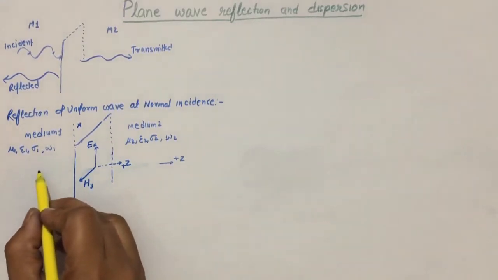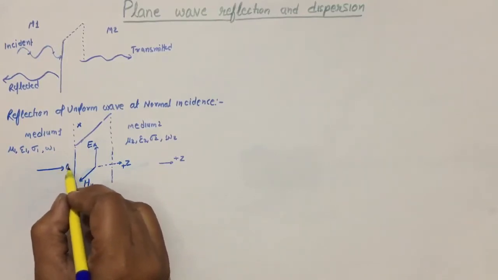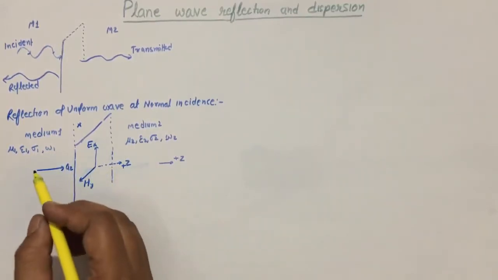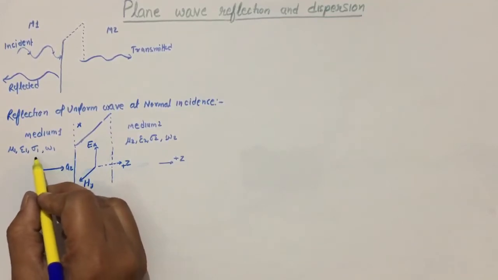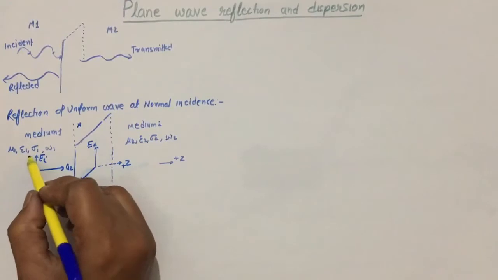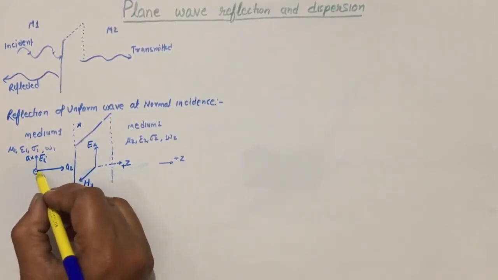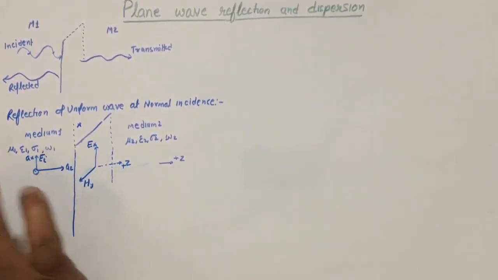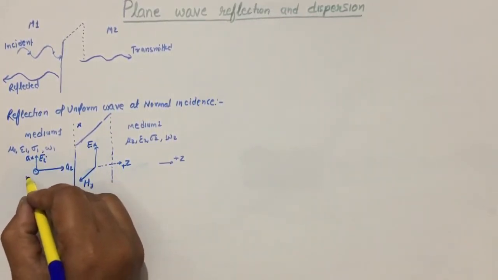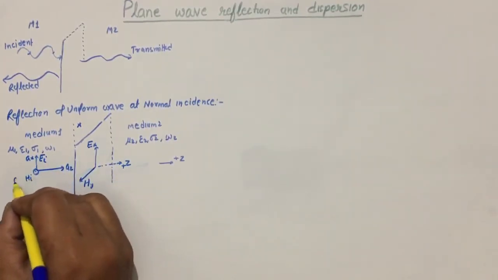The wave is propagating in the z direction, so the incident wave is propagating in the positive z direction, the az direction. The electric field component, E i indicating the incident wave, is in the direction of x, and the H component will be upward. So it is H i, in the direction of ay.